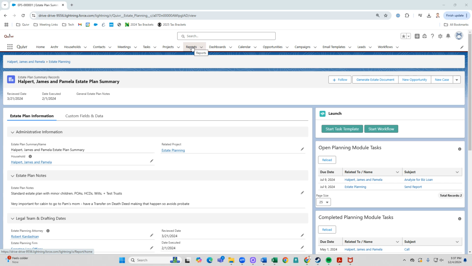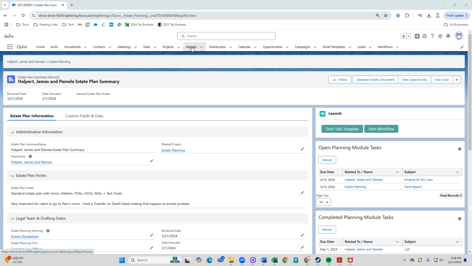Imagine in 15 to 30 minutes you run a query to look at all 2020 tax returns. You sort by AGI. You select everybody over $150,000 and you send a mass email right out of Quivr letting them know that they are not going to get the stimulus package, but providing them a link to an article so that they know what it is. Then conversely, you send an email to everybody under $150,000 AGI, and you send them a different email that says you are going to get it, and this is what it means. In Quivr, use real data to do real planning as quickly as possible.